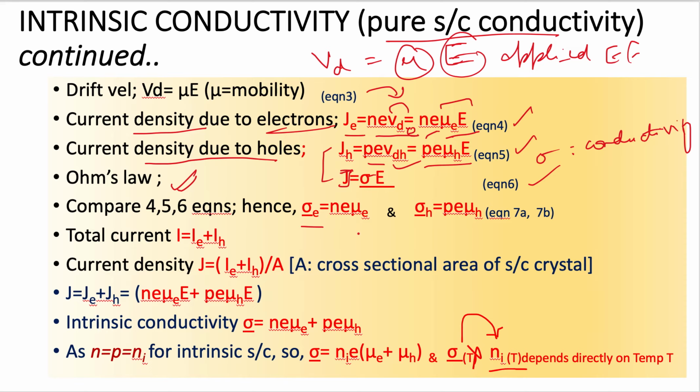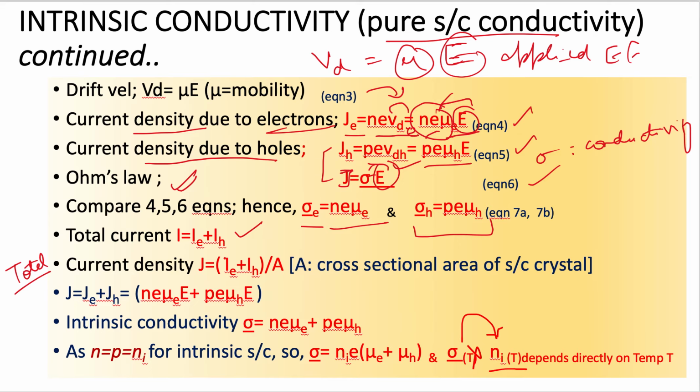If Jh is equal to P e mu h E, and J is equal to sigma times E, then obviously the conductivity for electrons is given by sigma e equal to N e mu e, because E is common both here and there. So these terms get equated. Similarly, conductivity for holes comes out to be equal to P e mu h. And total current is given by the summation of current due to electrons and current due to holes. So I is equal to Ie plus Ih, and similarly total current density is equal to Je plus Jh.